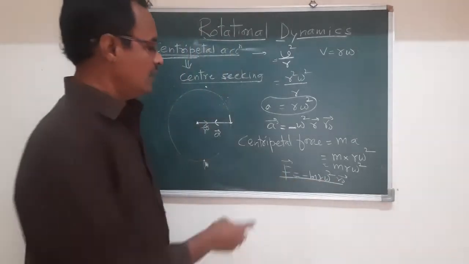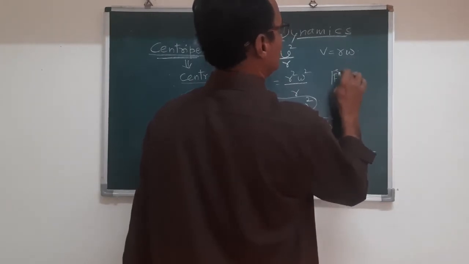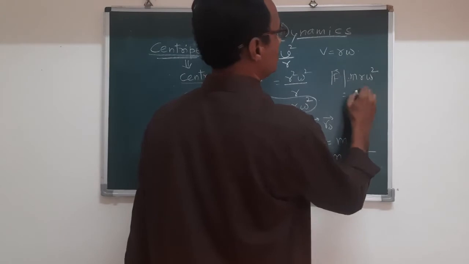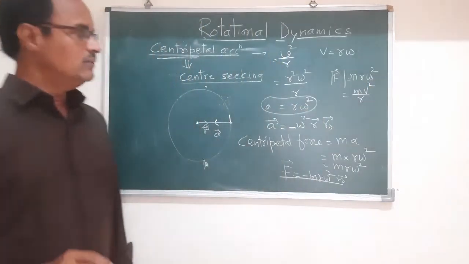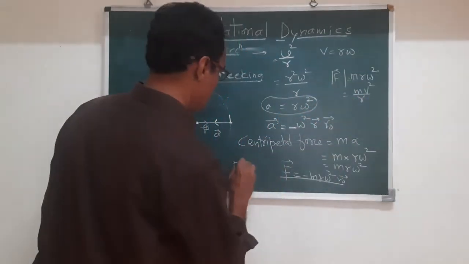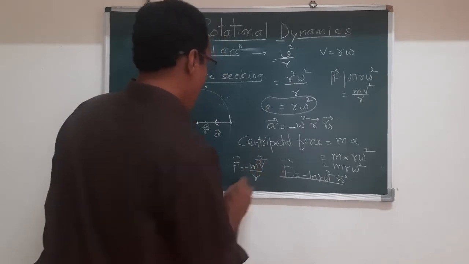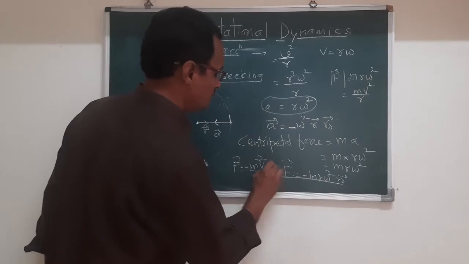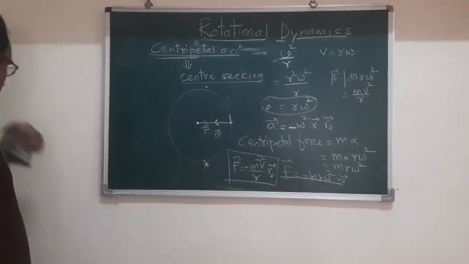The magnitude of the centripetal force is m r omega square, or in terms of linear velocity, m v square by r. In vector notation, vector F is equal to minus m v square by r into unit vector r0. Now this is the centripetal force.